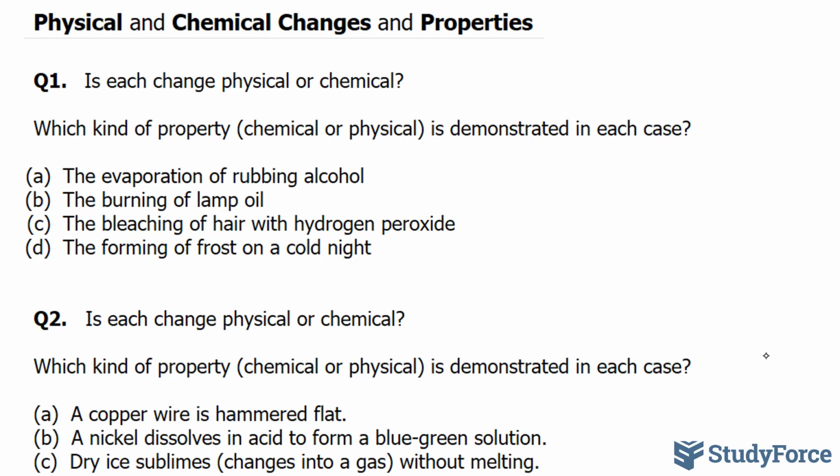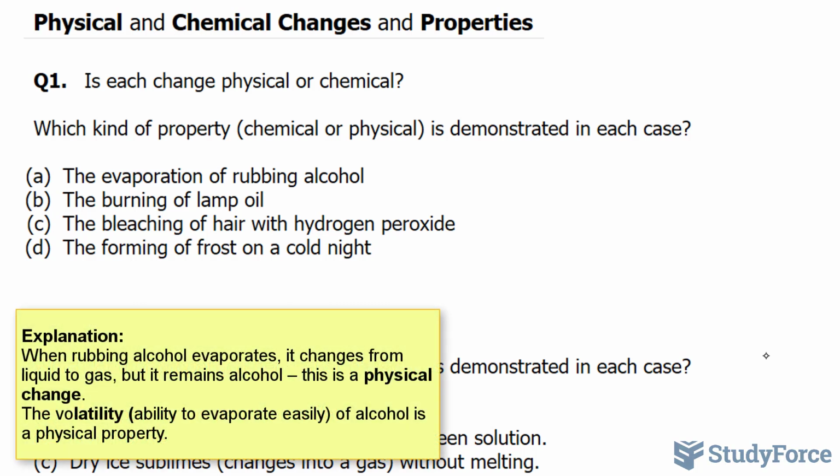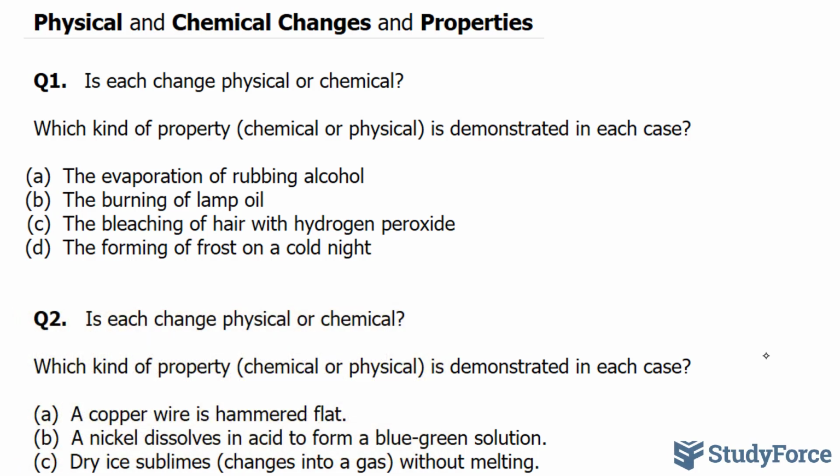Let's start with A. In A, we have the evaporation of rubbing alcohol. If rubbing alcohol evaporates, it's going from one state to another. It's not undergoing a chemical change. When you apply rubbing alcohol to a surface, it's a liquid. And then, after a little while, it goes away. It doesn't disappear, it just changes state from liquid to gas. That is a physical change, not a chemical change, because it's not reacting with a chemical. So for A, it's physical.